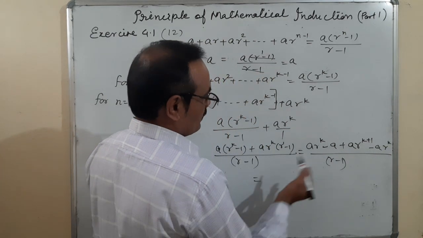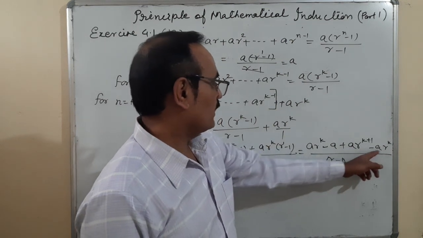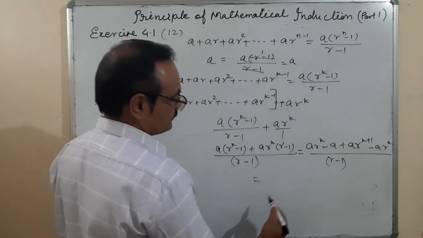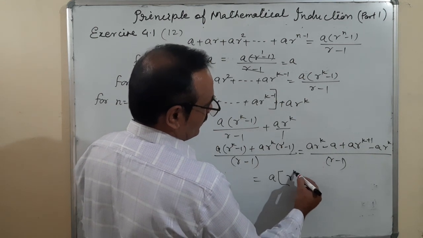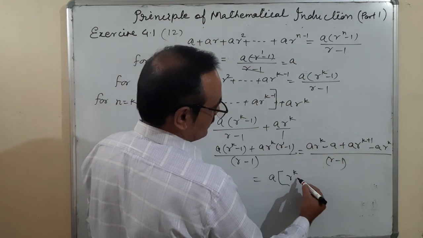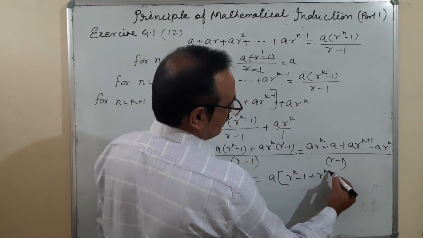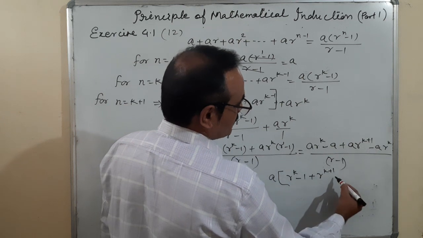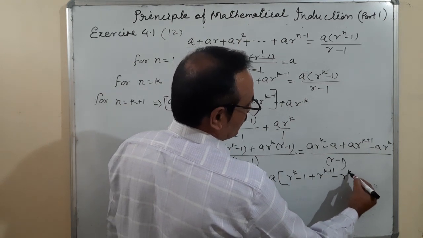Now I'll collect the like terms, taking some common terms if any. A is common from all. Here is r to the power k minus 1 plus r to the power k plus 1, and it is minus r to the power k.